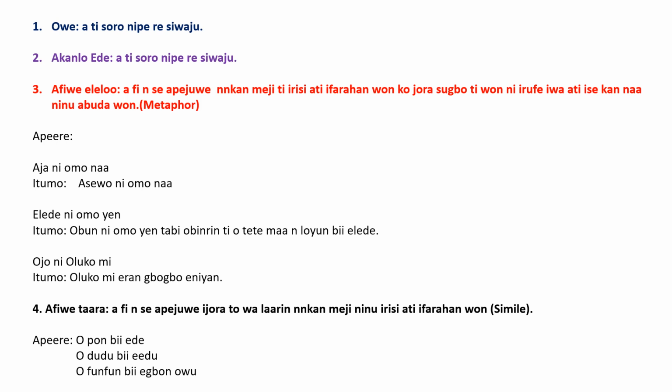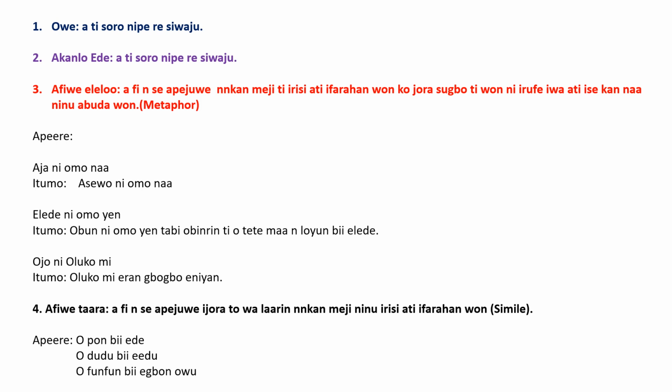Afiwe taara. Afiwe taara simply means simile. A fi ń ṣe àpèjúwe ìjọra tó wà láàrin nǹkan méjì nínú ìrísí àti ìfarahàn wọn. So just like simile, when you're trying to express a kind of comparison, or you're trying to show us that, oh, this person is like this. So that's why the word like in English is always a good indicator of a simile. So the same thing goes with Yoruba.